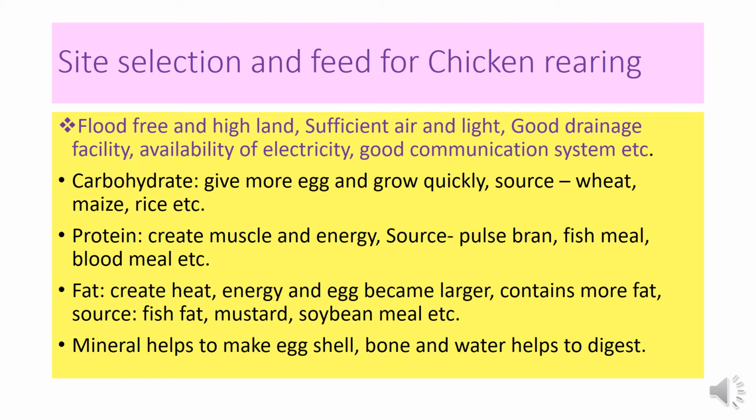Then the fat. Fat helps to create heat, energy, and eggs become larger, and fat is contained more in egg and meat. The main sources of fat are fish fat, mustard, soybean meal etc.